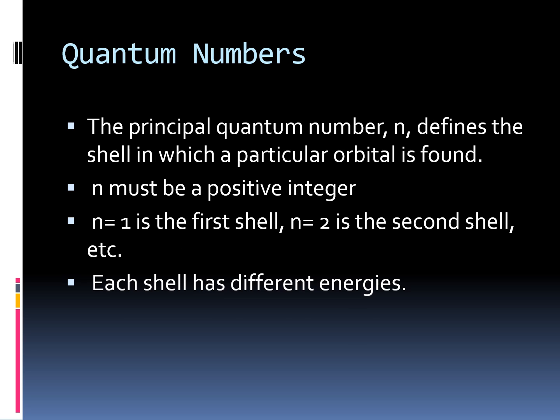First is the principal quantum number n, which defines the shell in which a particular orbital is found. The principal quantum number determines the size and, to a large extent, the energy of the orbital. It also identifies the shell. With the increase in the value of n, the number of allowed orbitals increases. If n is equal to 1, it is the first shell, n is equal to 2, it is the second shell, and each shell has different energies.